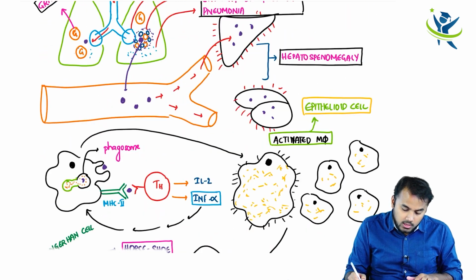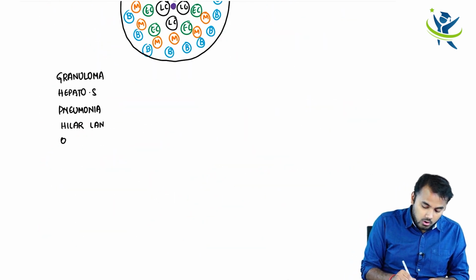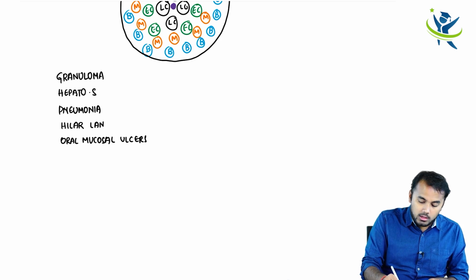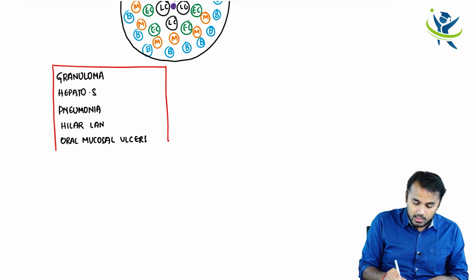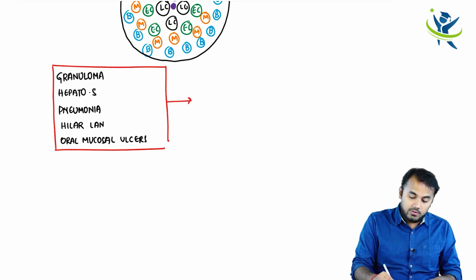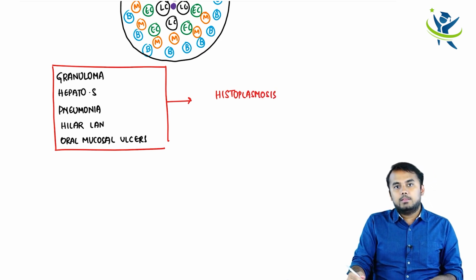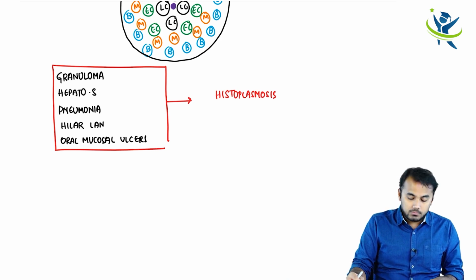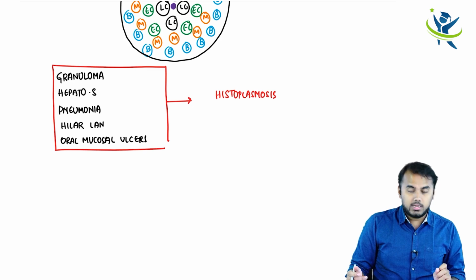What all things which we saw? And yeah, oral mucosal ulcers, right? You have also got oral mucosal ulcers. So all these conditions are very beautifully associated with your infection called histoplasmosis. And histoplasmosis is caused by Histoplasma capsulatum, right? So this is the basic thing, and histoplasmosis is caused by Histoplasma capsulatum.